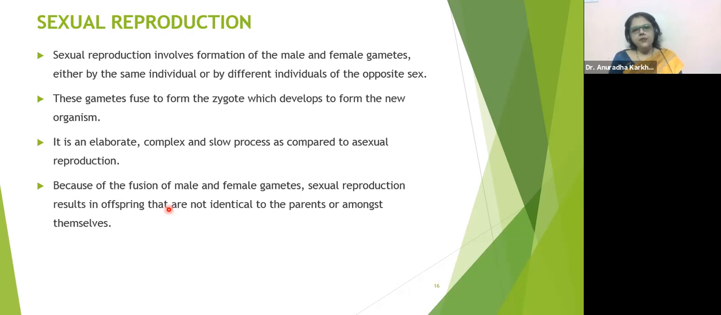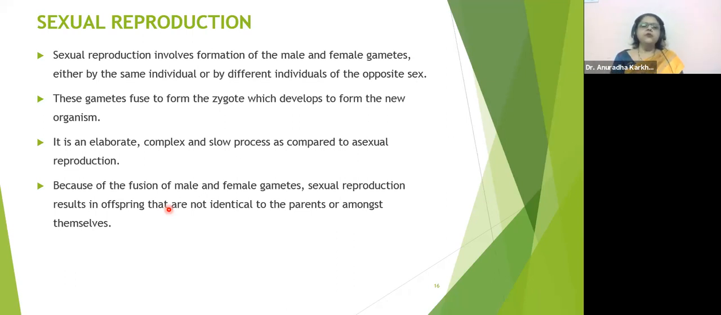In case of higher animals and higher plants, opposite sex is important. But in lower organisms, a single individual making two or more gametes can fuse among themselves. These gametes fuse to form the zygote, which develops to form the new organism. It is an elaborate, complex, and slow process as compared to asexual reproduction. So sexual reproduction is going to take much more time. It is going to be an elaborate, continuous, and complex process.